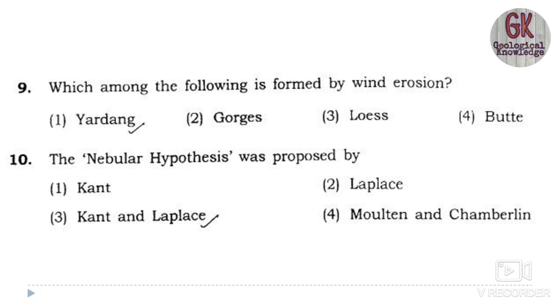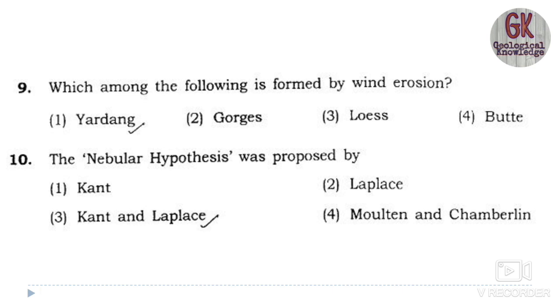The ninth one is: which among the following is formed by wind erosion? Four options are there: Yardang, Gorges, Loess and Butte. Butte and Gorges are formed by stream processes, as we have talked about, and Loess is formed by deposition.